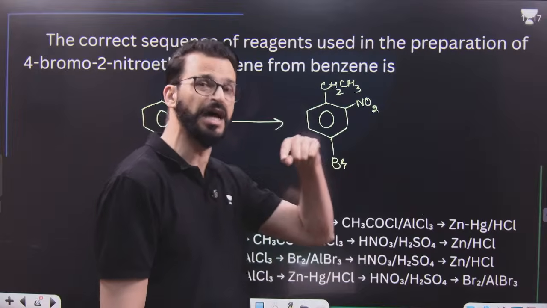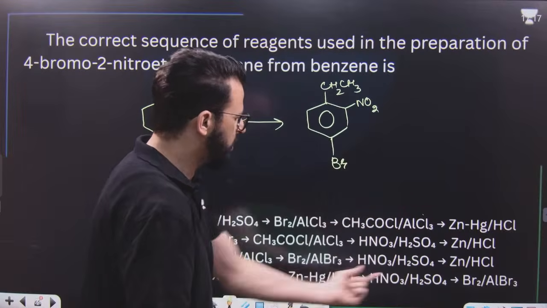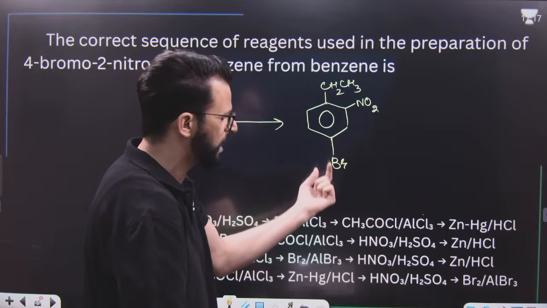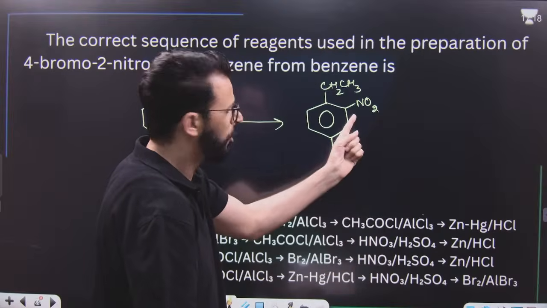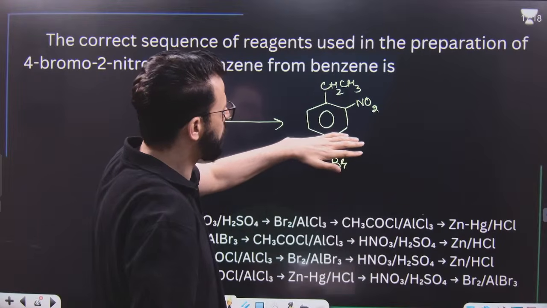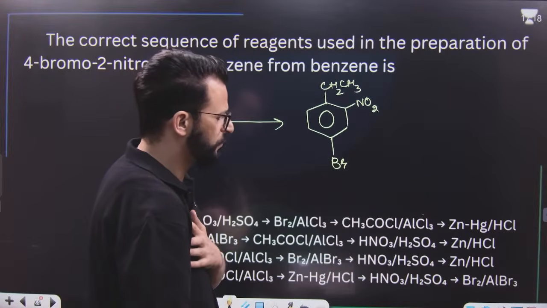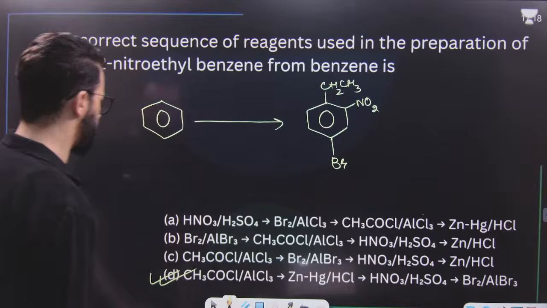That means it is an ethyl group which is attached to benzene. Ethyl will donate electrons easily, and then nitration can take place. Once nitration takes place, it takes place at ortho and para. But you have to separate ortho and para. Then ortho nitro ethylbenzene upon treatment with bromine results in the formation of this product. I hope this point is very much clear to you.